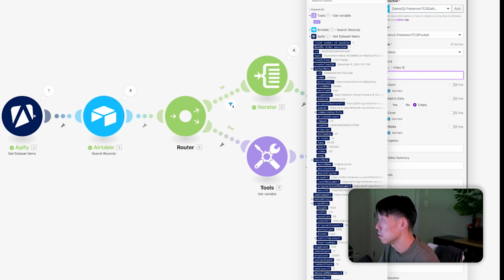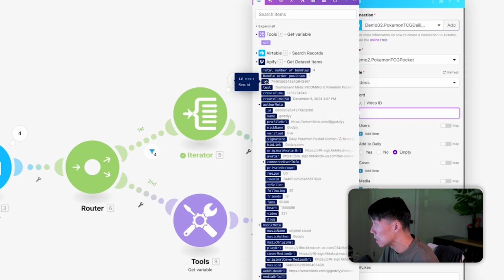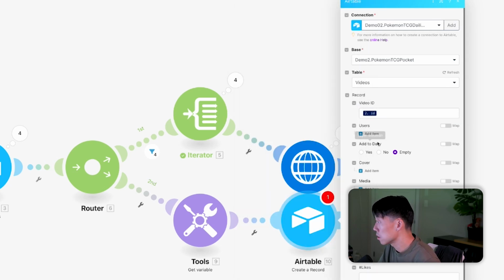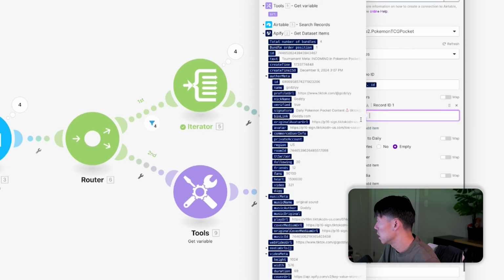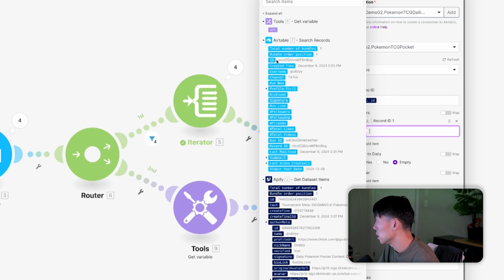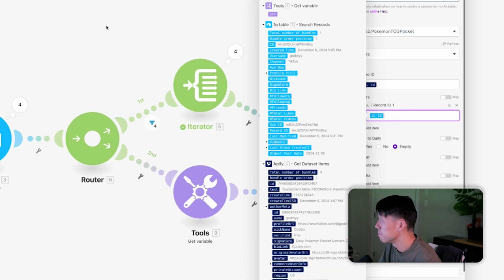I want to try to reference the earliest one as much as I can. So I want the ID of that video. Okay. The user, I want to add item, and under record ID 1, I want to get, let's open up Airtable, the ID of the user because that's who we grabbed, the SG.